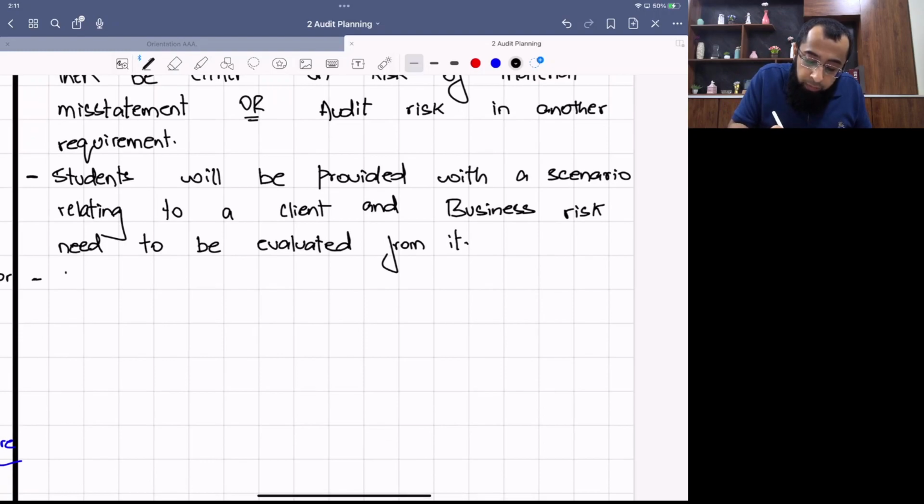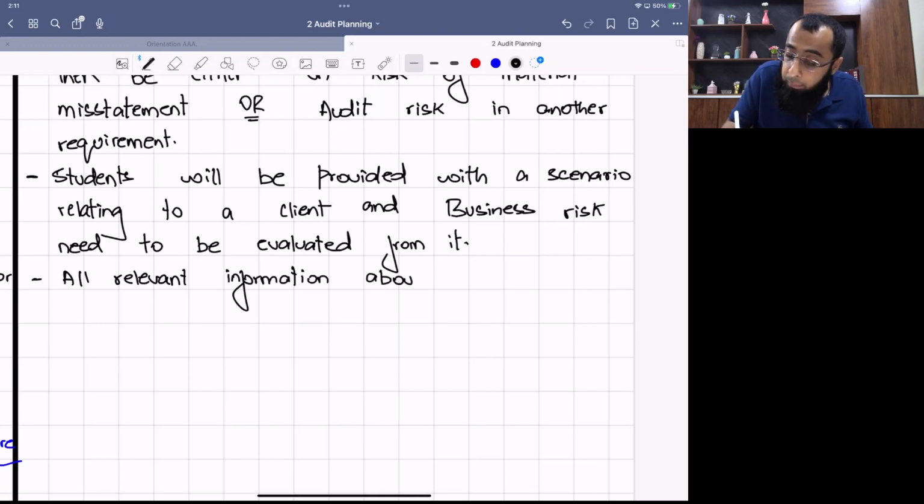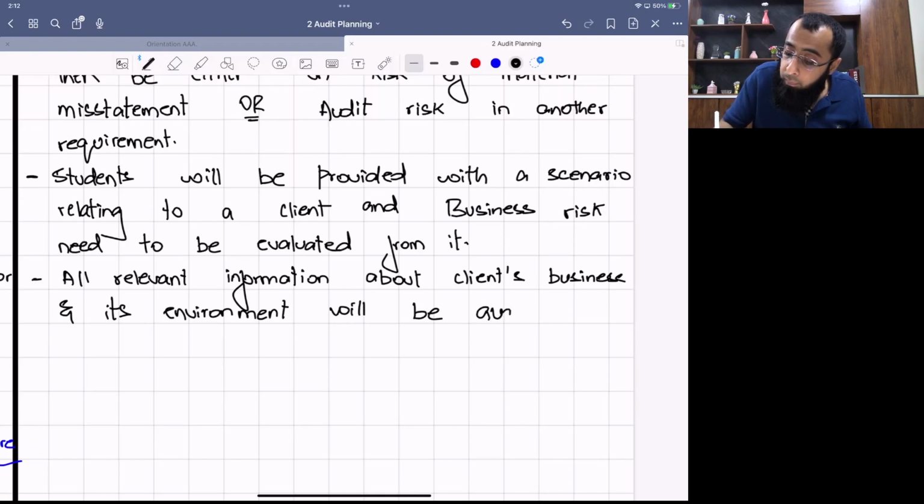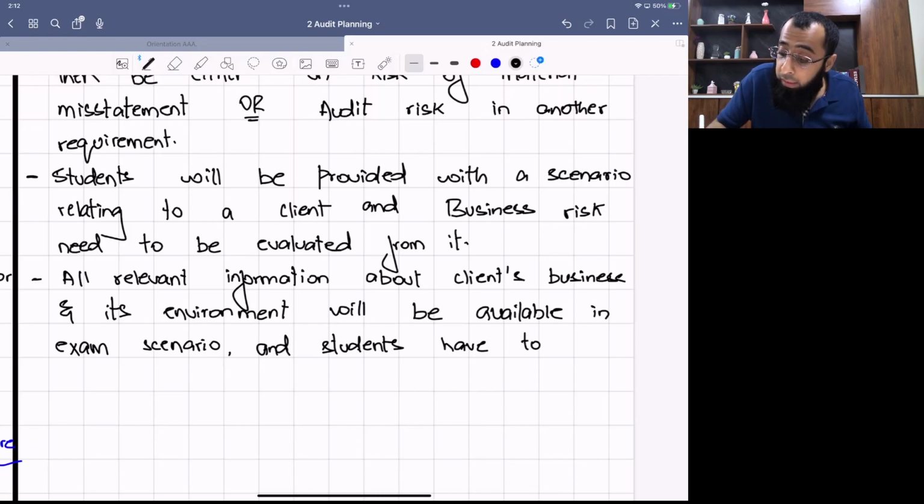Okay? So all relevant information about the client's business and its environment will be available in the exam scenario, and students have to use or evaluate that only. Okay? No background information is required.